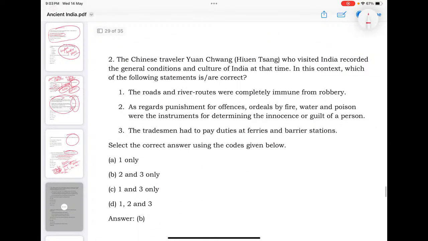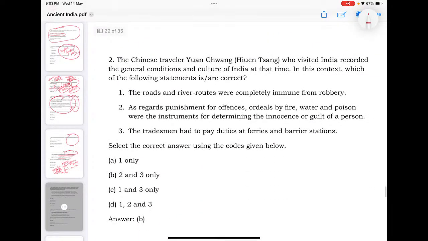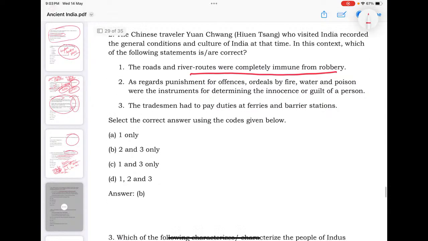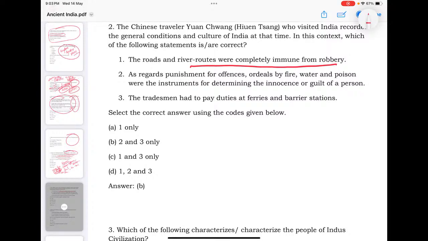Buddhism follows the middle path. Hsuan Tsang, who visited India, said roads and river routes were not completely immune from robbery. As regards punishments for offences, ordeals by fire, water and poison were instruments for determining the innocence or guilt of a person. The tradesmen had to pay duties at ferries and barrier stations. So see his observations about India at that time. You must know that law and order was not as good as what Fa-Hien discussed earlier.